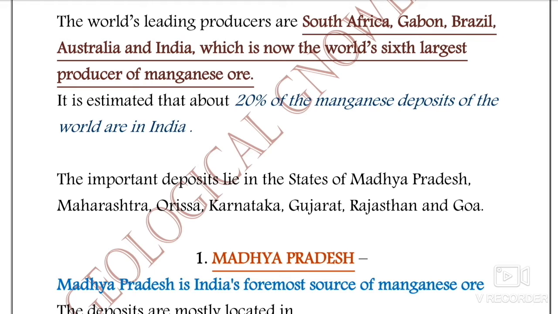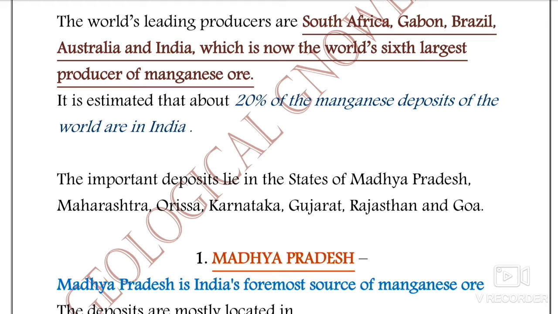But the important ones are of MP and Maharashtra. It has already been established that about 100 million tons of manganese is mined from the MP and Maharashtra region. If we talk about the estimation, the total reserve is 135 million tons or more.